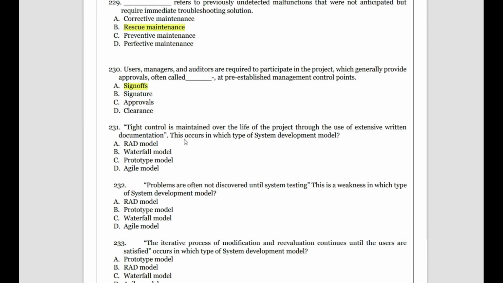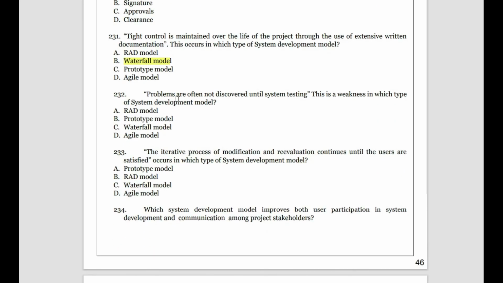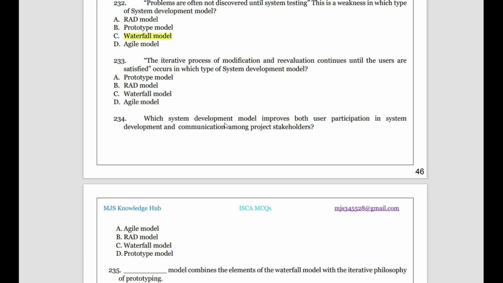Then tight control is maintained over the life of the project through the use of extensive written documentation. Extensive written documentation is in which model? It is done in the waterfall model, right? I hope you people remember it. Then problems are often not discovered until system testing. This is a weakness: you can't find problems in between until the system is tested. It's the main weakness of the waterfall model. Then the iterative process of modification and re-evaluation continues until the user is satisfied. Iteration generally means you keep on doing it until you are satisfied. It comes exactly in the prototype model.